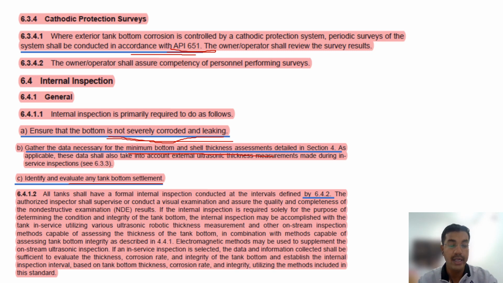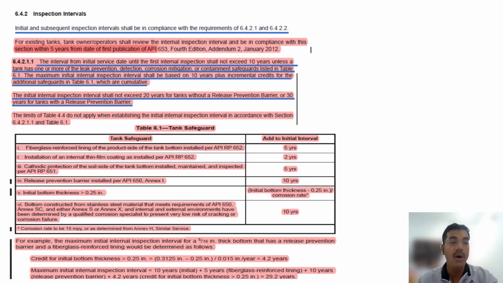Okay, so what are the internal inspections? Inspection intervals. How do we do the inspection intervals? This table is an open book question and it will come. For an existing tank, the owner and operator shall review the internal inspection interval and be compliant with the section within 5 years from the date of first publication of 653. This is not important. The important one is 6.4.2.1.1. The interval from initial service date until the first internal inspection shall not exceed 10 years. That means 10 years is the minimum to do an internal inspection. But in some cases, the years can go higher.